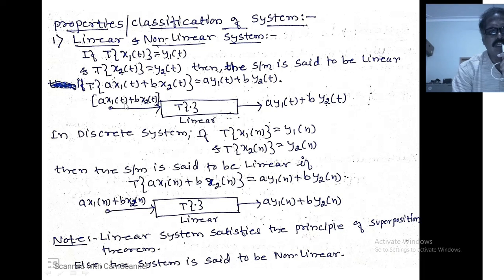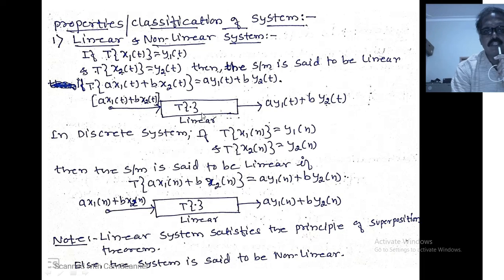Here I have taken only two signals, whose weightages are a and b. If the system operator operating on the input signals summed with their weightages produces the output a into y1(t) plus b into y2(t),